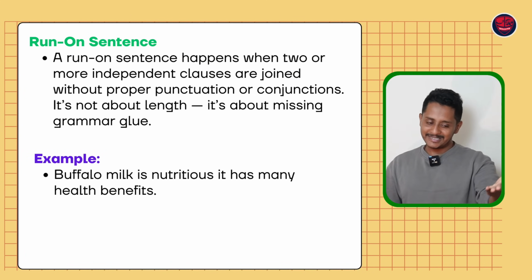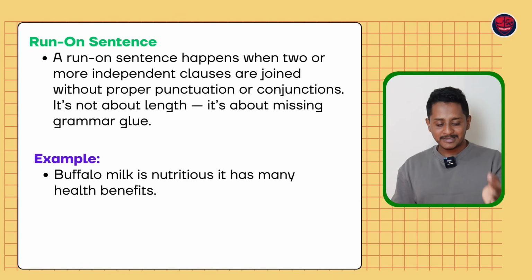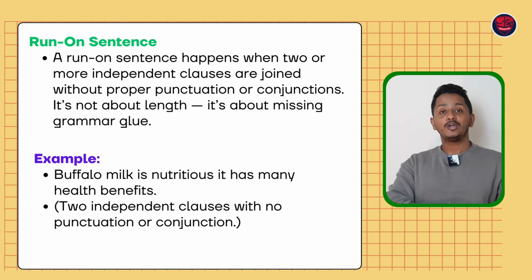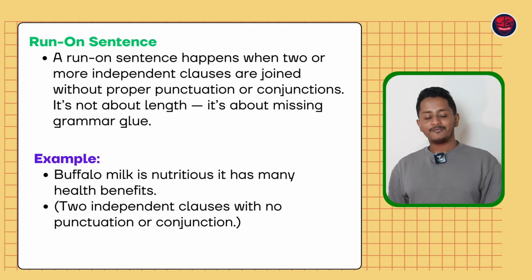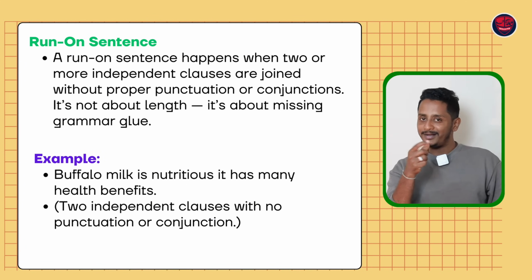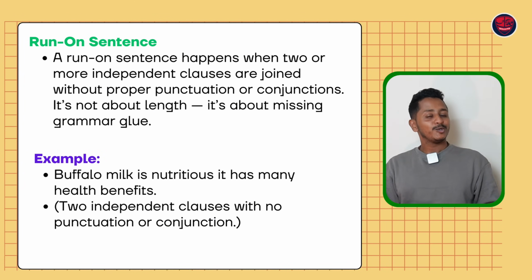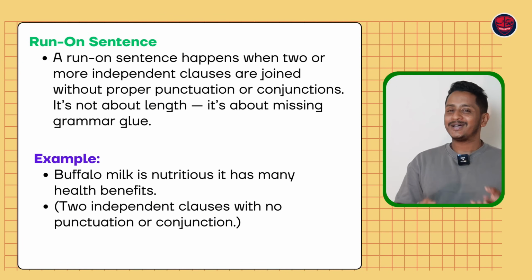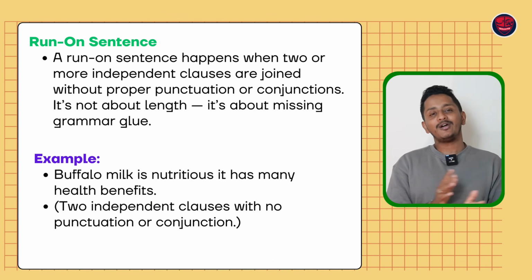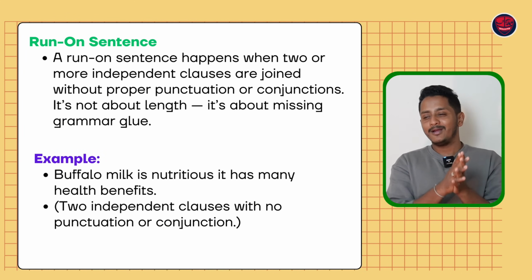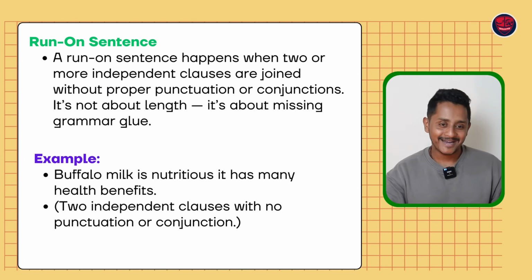For instance, in run-on sentence, look at this sentence. Buffalo's milk is nutritious. It has many health benefits. There are 2 separate sentences. Nothing is used. No punctuations. First one, comma splice. Here you put a comma, it's a comma splice. Here you put a full stop, it is correct. You put a semicolon, it is correct. You put nothing, run-on sentence. So again, I'm telling you, whatever you write, it should not be qualified for comma splice error or run-on sentence error. Then it would be full marks towards your reading and writing. Remember this. Now we will start with these 7 strict rules very quickly.